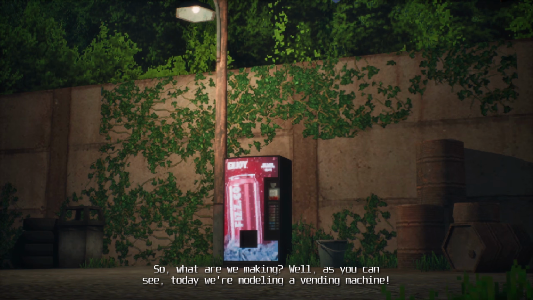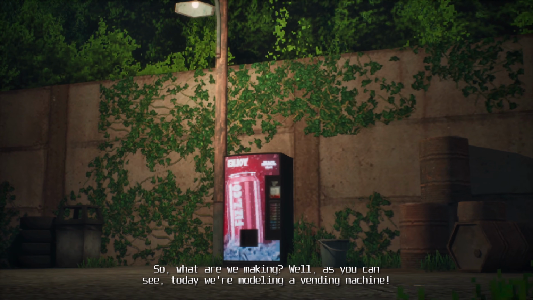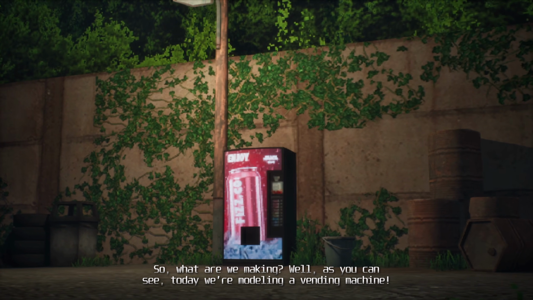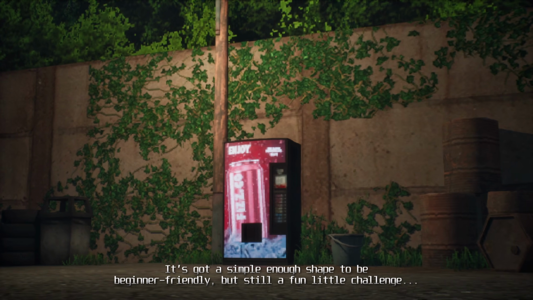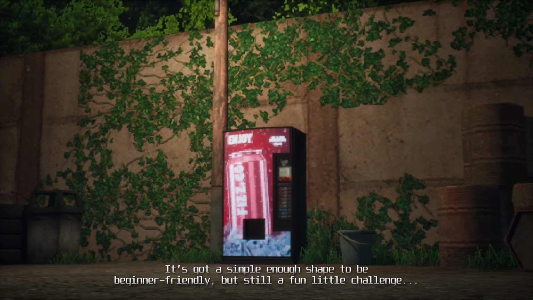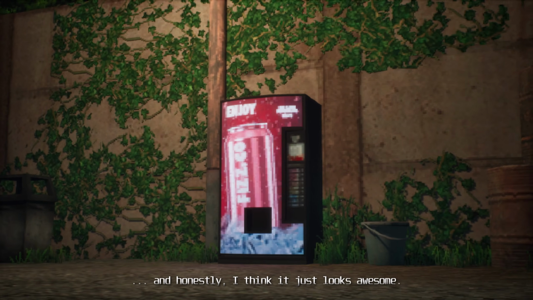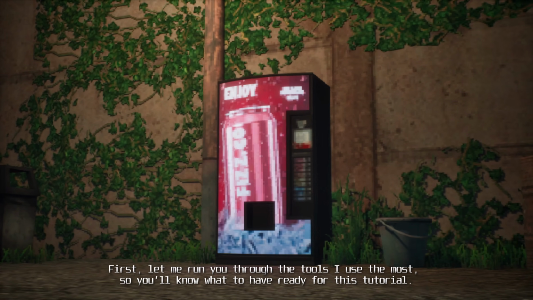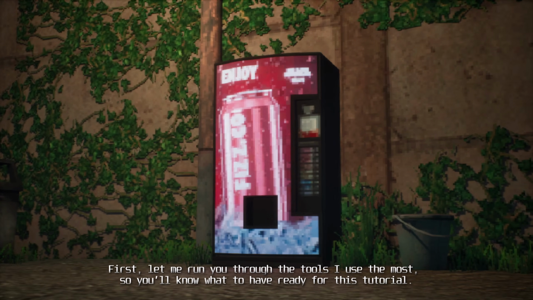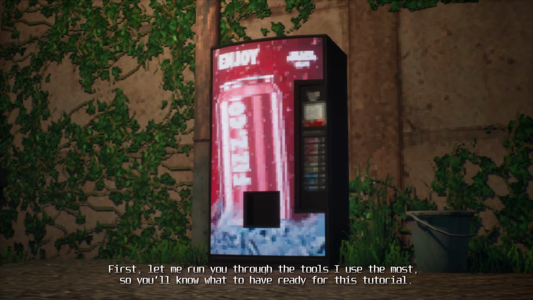So, what are we making? Well, as you can see, today we're modeling a vending machine. It's got a simple enough shape to be beginner-friendly, but still a fun little challenge, and honestly I think it just looks awesome. First, let me run you through the tools I use the most, so you'll know what to have ready for this tutorial.